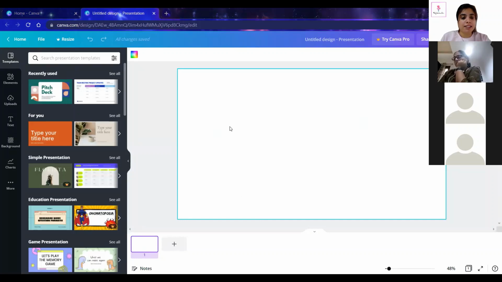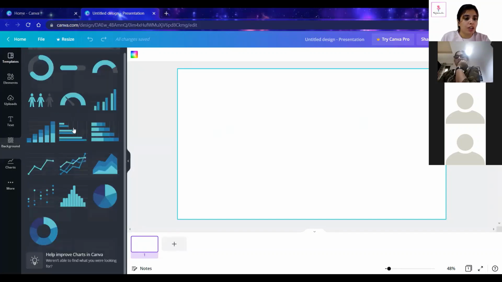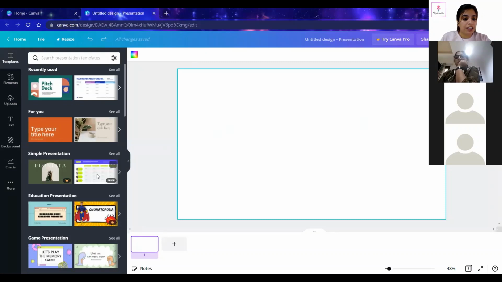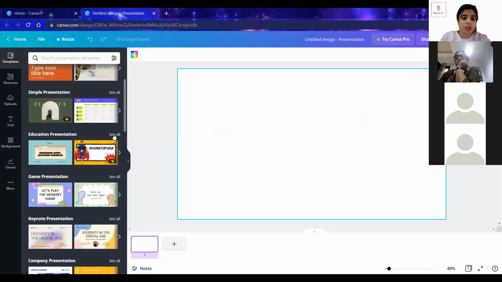And this is the blank slide, but I'm having many templates on the left-hand side. See, here there are many templates. There is a deck here showing templates, elements, uploads, text, background, charts, and more. So we'll go to templates, and here we can go for any template which we like. I'll be going for either simple presentation or educational presentation.